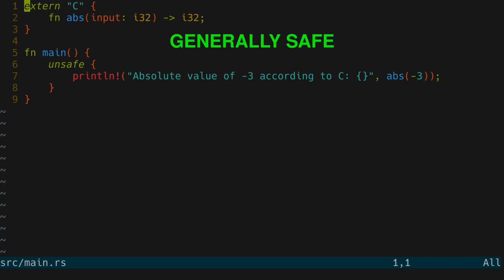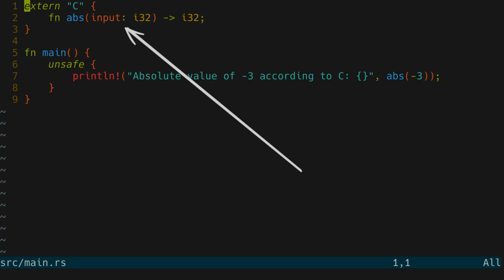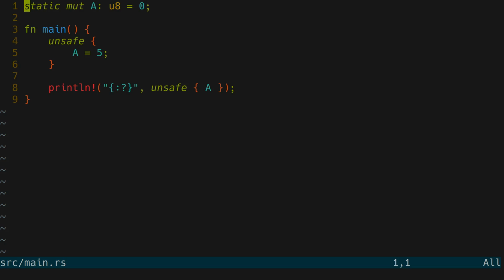Rust has a way to call code from other languages. Here is an example of how you can call abs from the C standard library. Unless there is a problem in the C function itself, this should not cause any issues. Don't ask me why, but in Rust you can create a variable which is both static and mutable at the same time. To change it, you need to use unsafe, and that's basically it. Keep in mind you also need to use unsafe when just reading the variable.